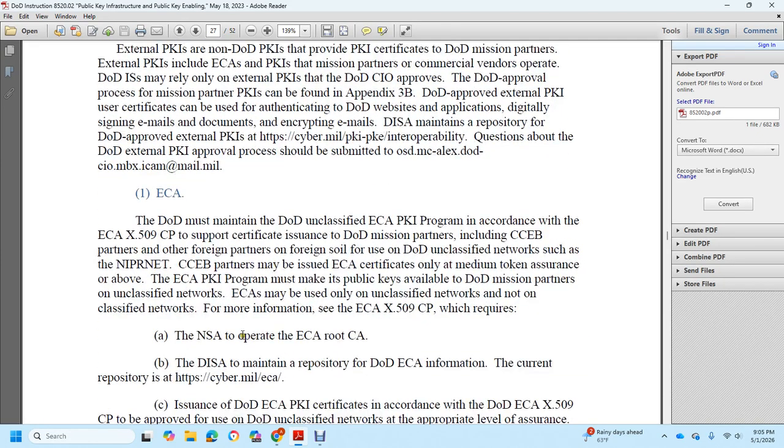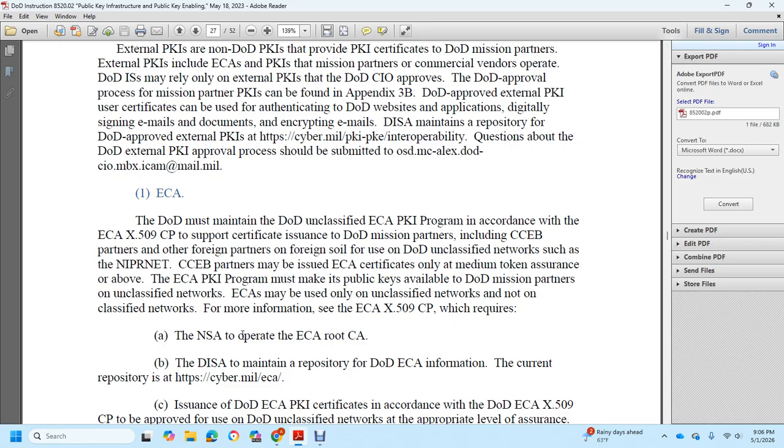mail.mil. The External Security Authority must maintain the DoD Unclassified External Security Authority Public Key Infrastructure Program according to the ECA X.509 certificate policy. Certificates are issued to DoD mission partners, including CCEB partners and other foreign partners, for use on the DoD unclassified network such as the National Internet Protocol Network. CCEB partners may be issued External Certificate Authority certificates only at medium token assurance or above.